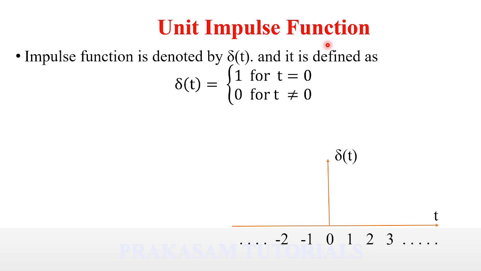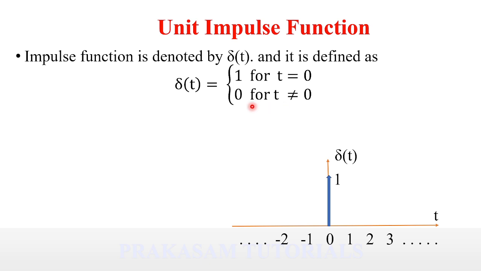There are two types of unit impulse function: continuous time unit impulse function and discrete time unit impulse function. The continuous time unit impulse function is defined as δ(t) = 1 for t = 0 and δ(t) = 0 for t not equal to 0. So the unit impulse function exists only at time t = 0.